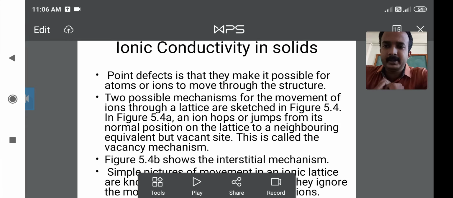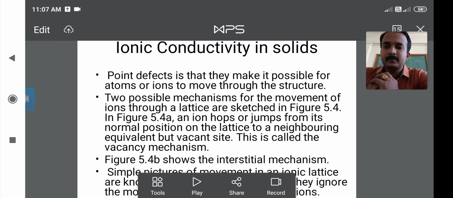Good morning friends. In the last lecture we discussed the concentration of defects, and we obtained the formula for the number of Schottky defects and the number of Frenkel defects. Now we will discuss the next point, which is ion conductivity in solids.